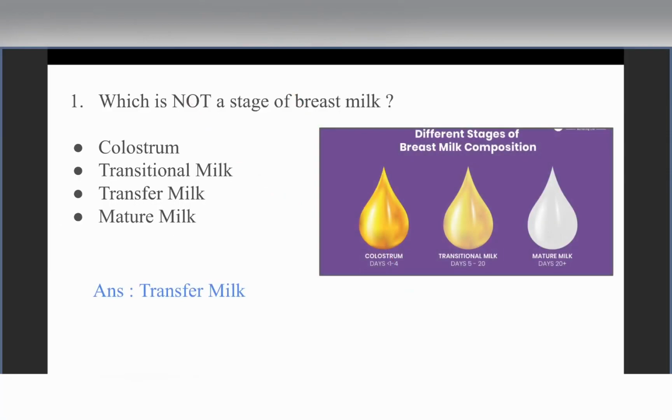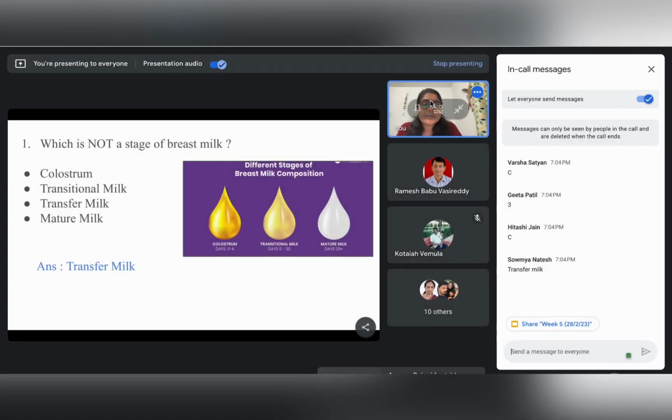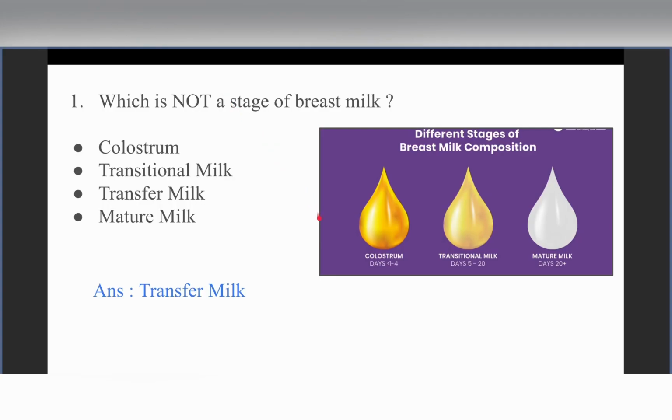If we look here, these are the different stages of breast milk. As we can see, colostrum is the first milk that is given to the baby, and it's indispensable to the health of the baby, to the growth and development of the baby. We have been learning throughout all our sessions that colostrum is very important.